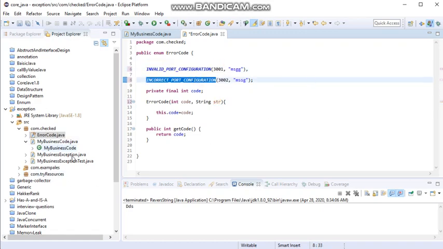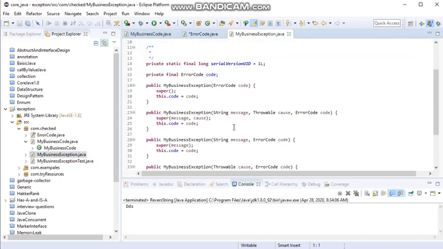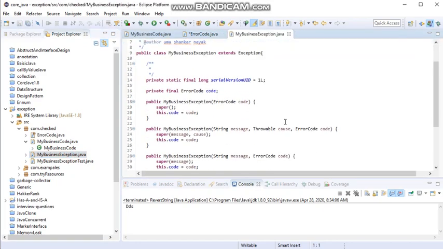Okay, now I just created the exception class. If you want to create the exception class as a checked exception, first you need to extend the Exception class. So if somebody asks you how you can create your own checked exception, your answer should always be to extend the Exception class, right? If somebody asks how we can create an unchecked exception, then your answer should be to extend the RuntimeException. That is the major difference in between, right?